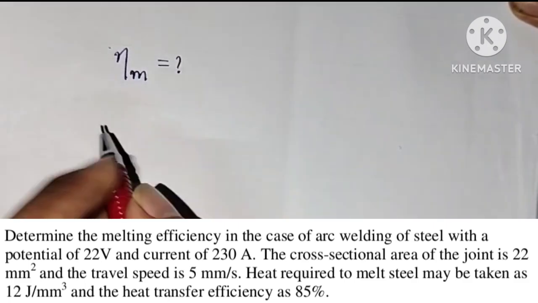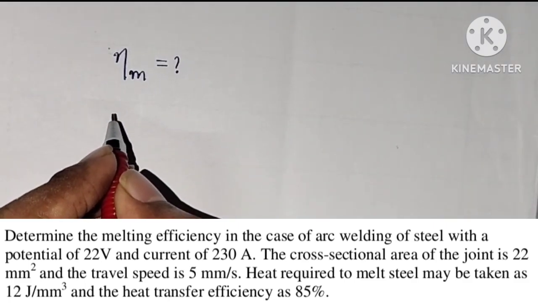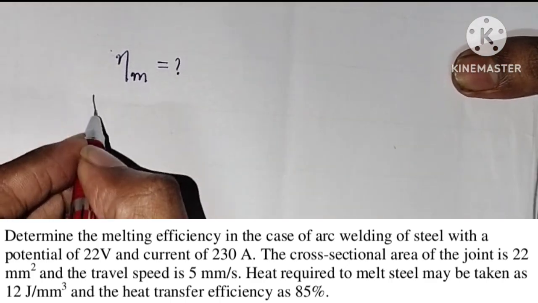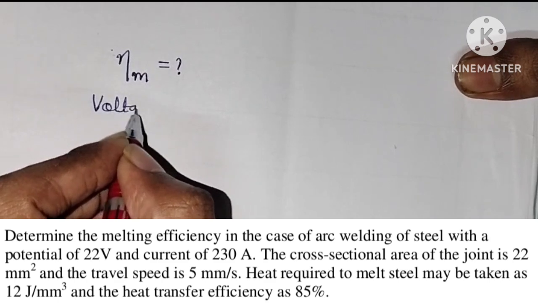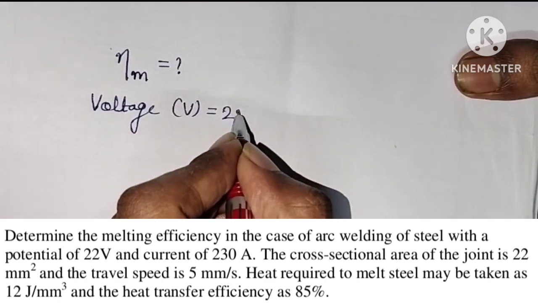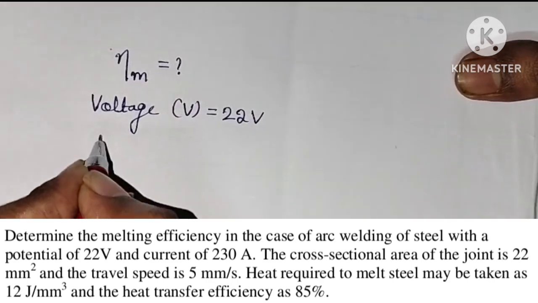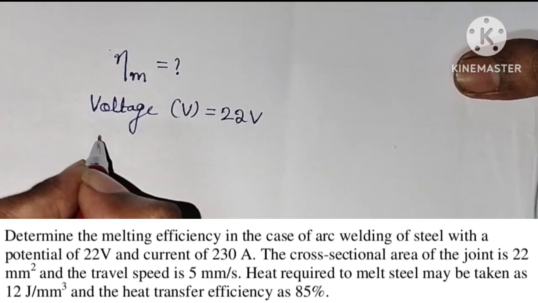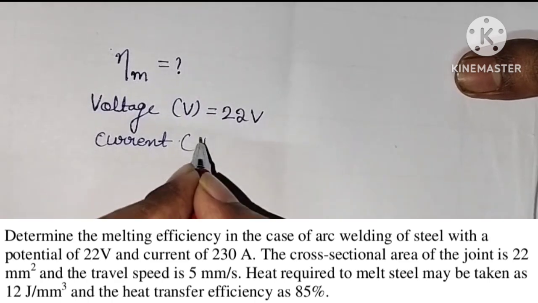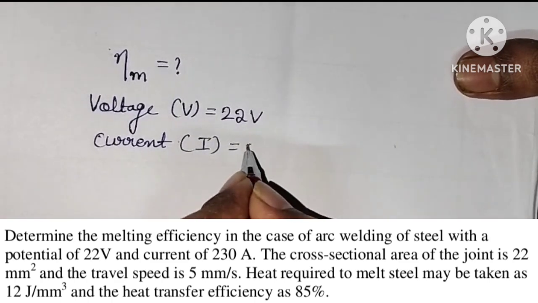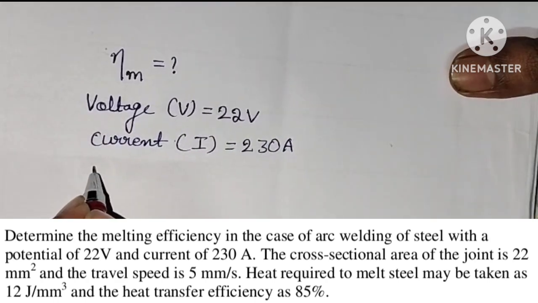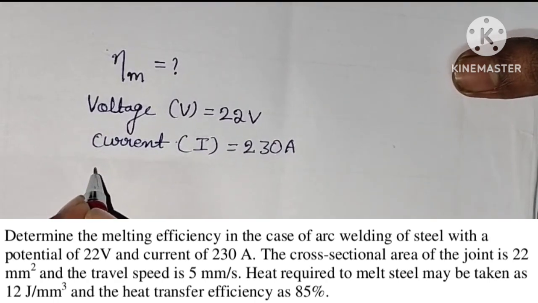So we need melting efficiency, and the given data is: voltage, so potential difference V is equal to 22 volts, and also given current I is equal to 230 amperes, and cross-sectional area of the joint is given.